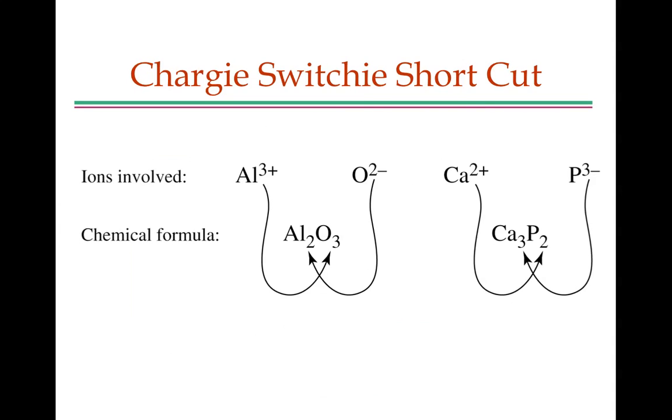There's another way we can do this, and it's called the criss-cross shortcut, where we take the charge of one atom and we make it the subscript of the other. And we take the charge of the other and we make it the subscript of the first. Okay? Now again, this only works about 95% of the time, so be cautious. It only works when you have an uneven charge and an even charge.